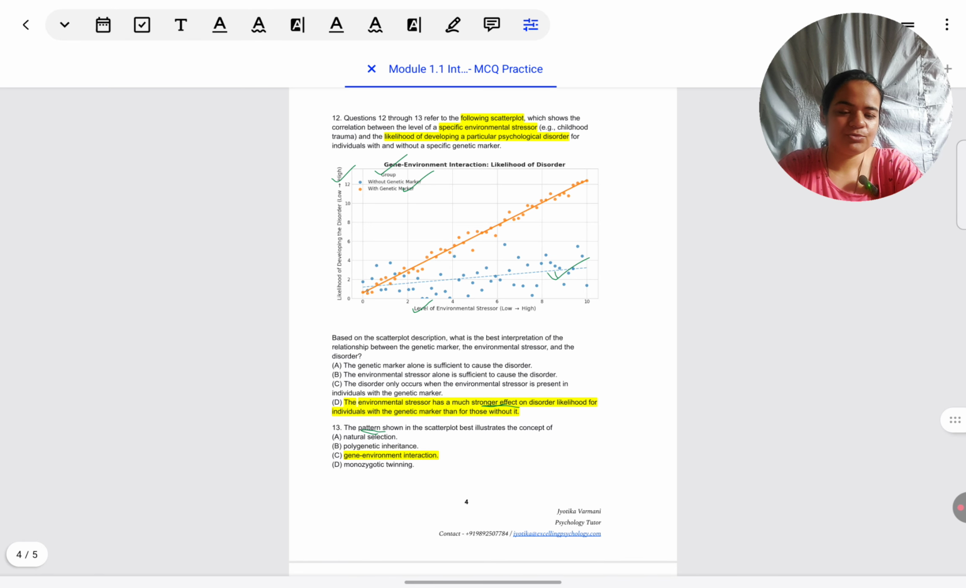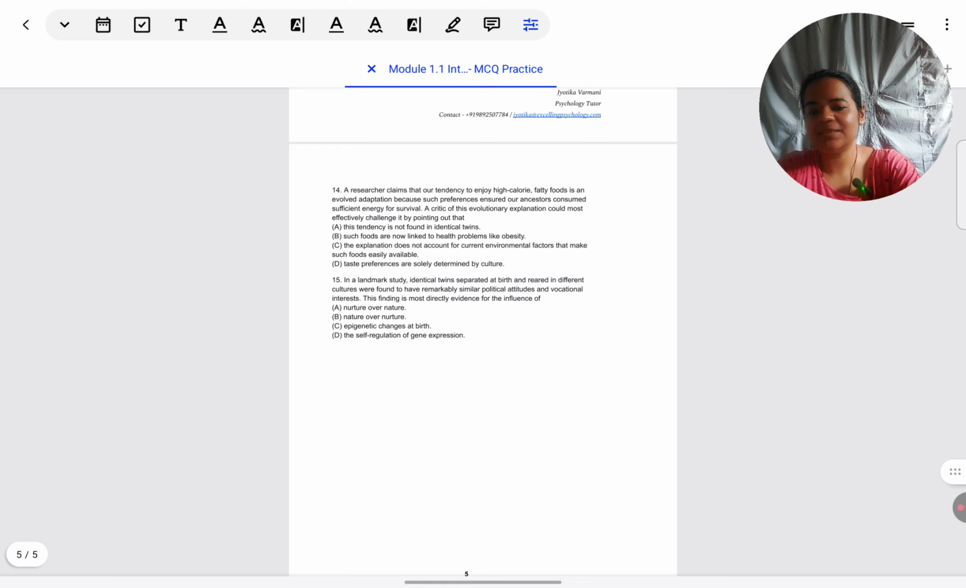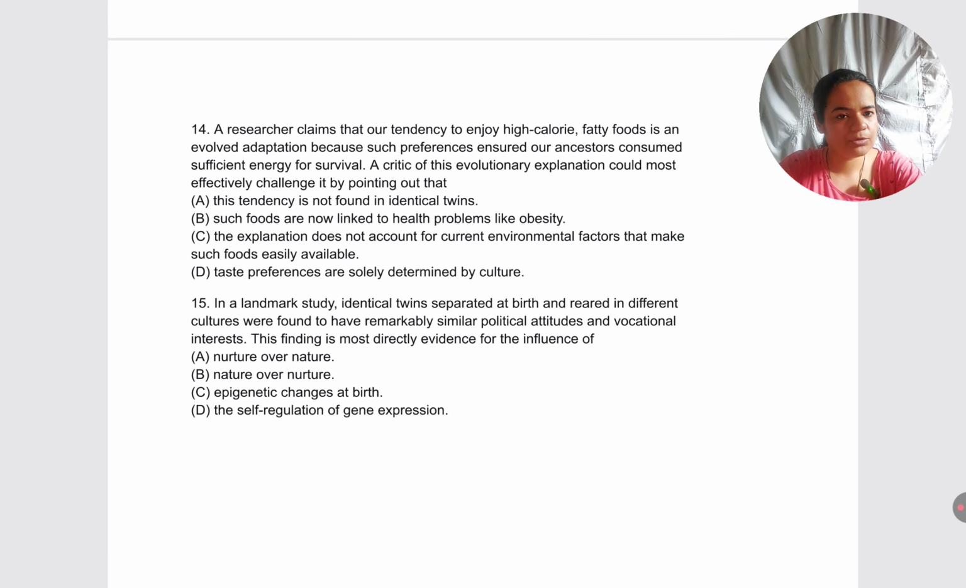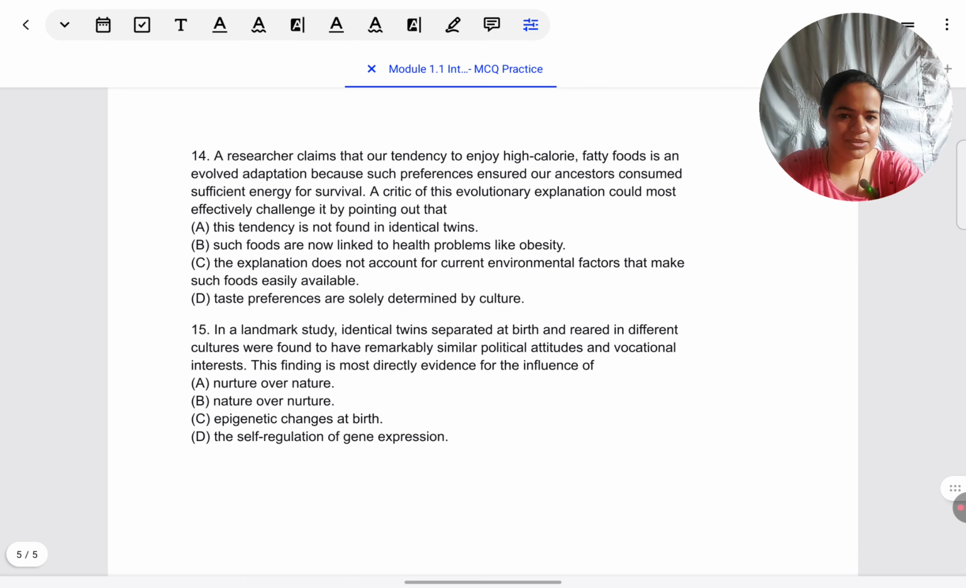Let's come to the next two questions. Those are the final two questions. They are independent of the scatter plot, so they are like the smaller application questions that we were seeing before. Let's look at question 14. A researcher claims that our tendency to enjoy high-calorie, fatty foods is an evolved adaptation because such preferences ensured our ancestors consumed sufficient energy for survival.